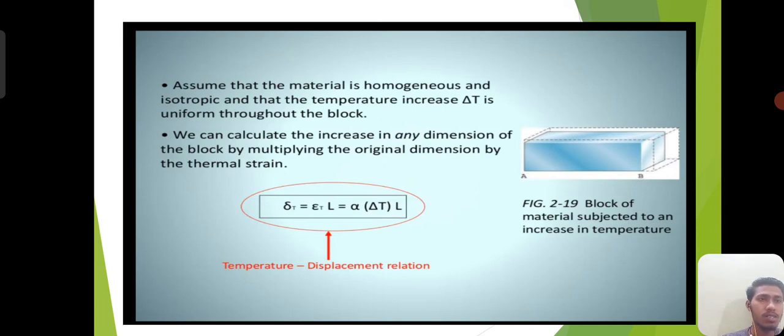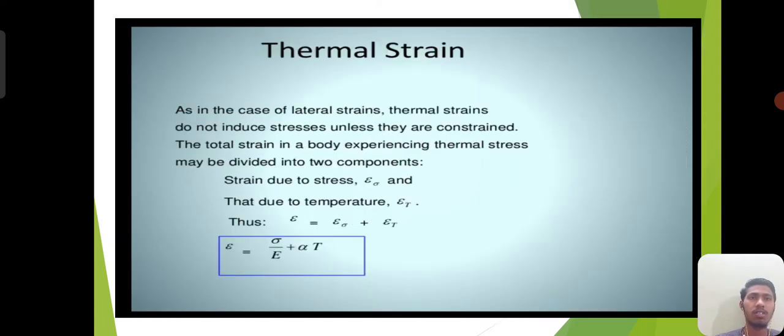By seeing this figure, we can understand that there is an increase in temperature and thermal strain. As in the case of lateral strain, thermal strains do not induce stresses unless they are constrained. The total strain in a body that experiences thermal stress may be divided into two components: strain due to stress and strain due to temperature.